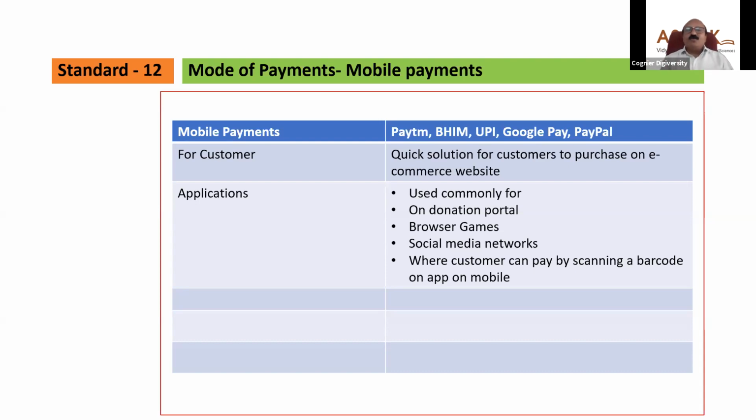So if I go to a kirana shop and buy, say, 100 grams of chocolate, and I want to pay, I will ask, Google Pay hai kya? Do you have Google Pay? He will show, yes, there is a QR code. You take the mobile, scan the code, finished. Your payment has been transferred from your account to the merchant's account. Right? Very good. Moving ahead.